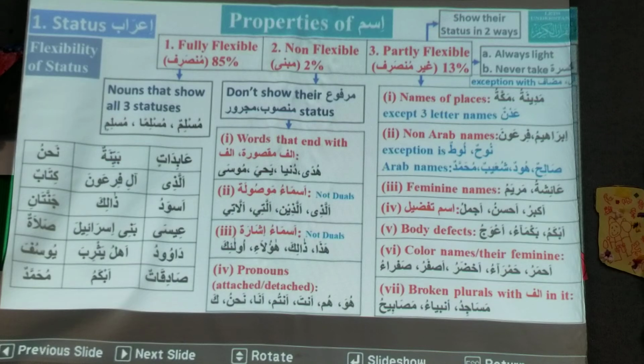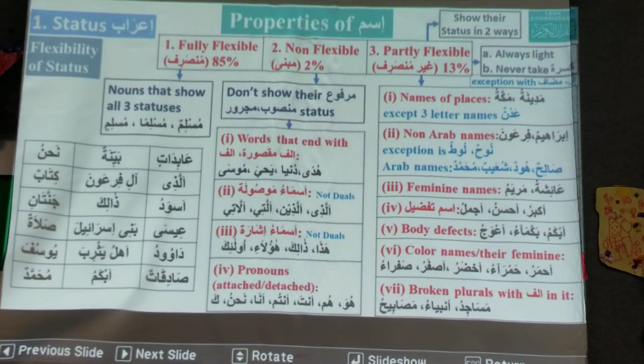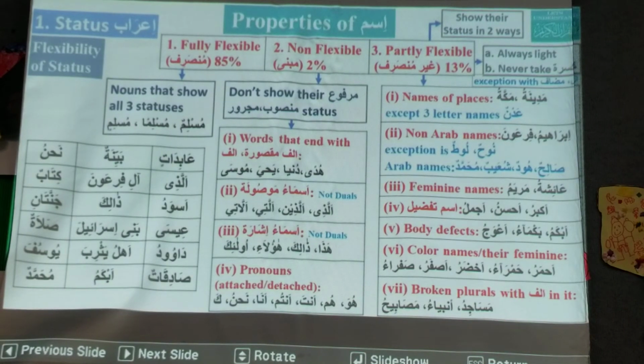Question. Abidatin, isn't it supposed to be partly, because fully should have tanween dhamma, tanween fatha, and tanween kasra? Look at the singular of it, then you can decide.